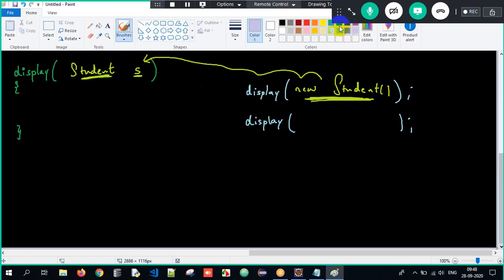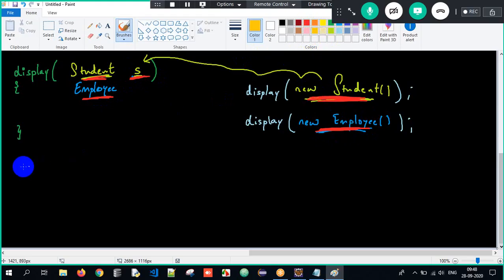If I'm passing an employee object, the reference type should be employee here. So this is nothing but specialization. See here, if it is student S, I can pass only a student object. If it is employee E, I can pass only an employee object. This is specialization here.